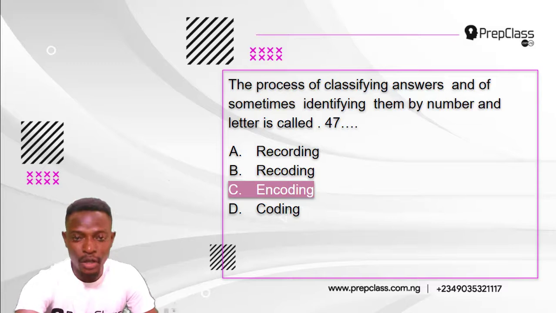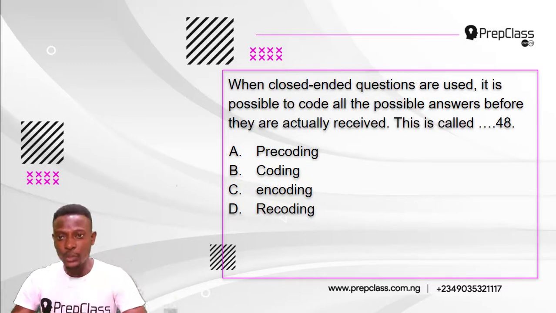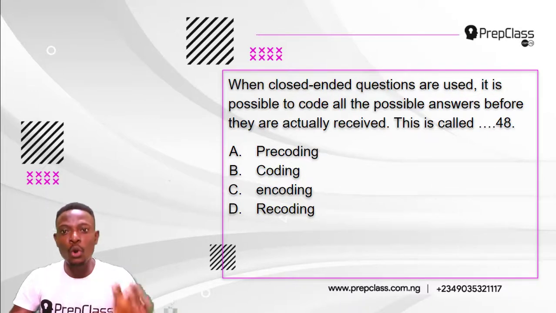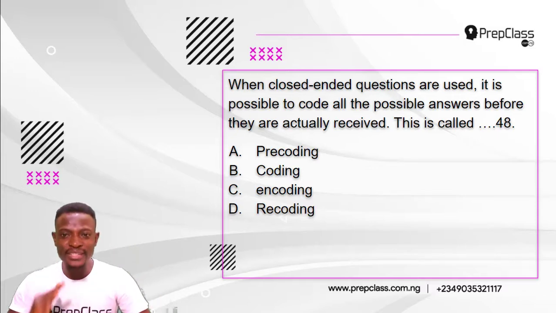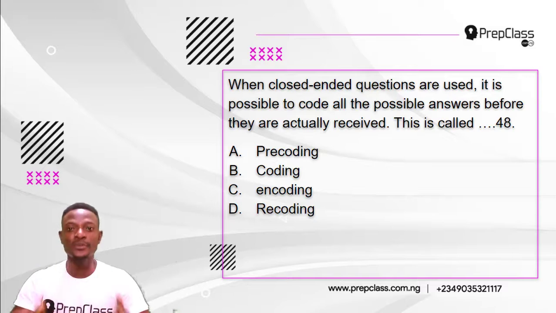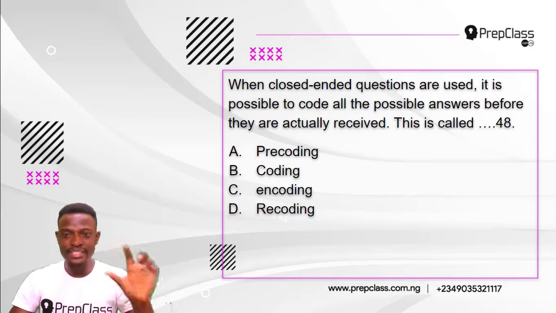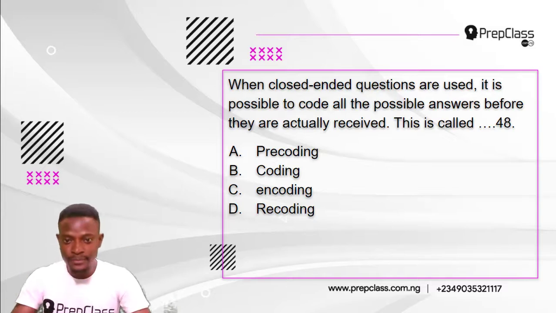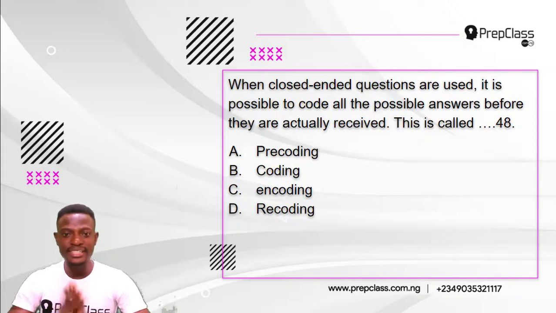Right. Moving on, question 48. When closed-ended questions are used, it is possible to code all the possible answers before they are actually received. This is called dash. A. Precoding. B. Coding. C. Encoding. D. Recoding.